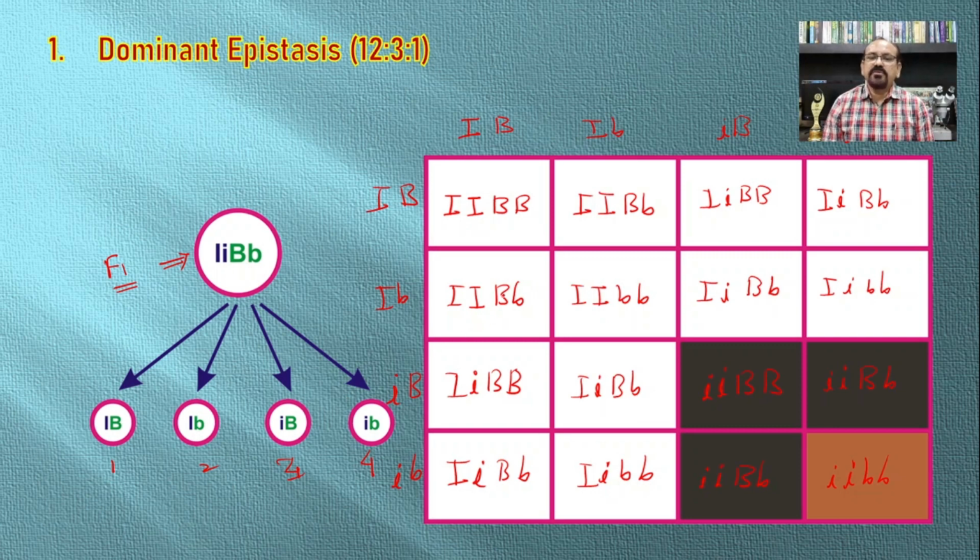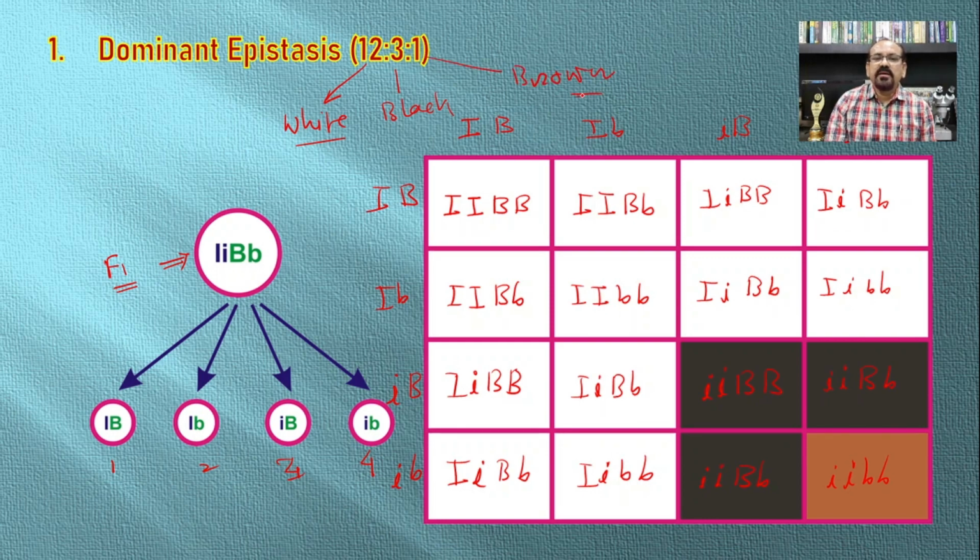The color of the boxes is already given with respect to the phenotype of the coat color in the dog. So here also we find 12 dogs in the F2 generation that are white, 3 dogs are black colored, and one is brown.